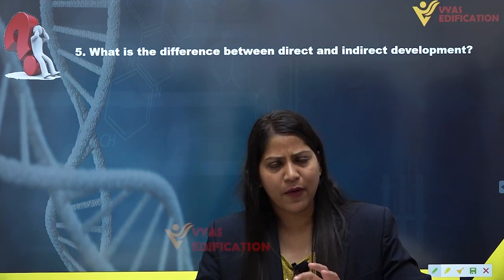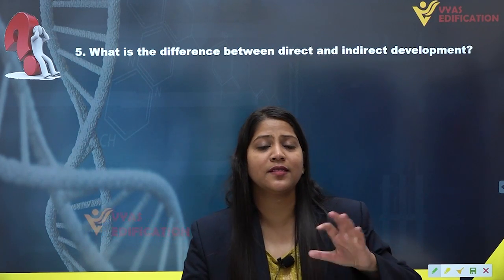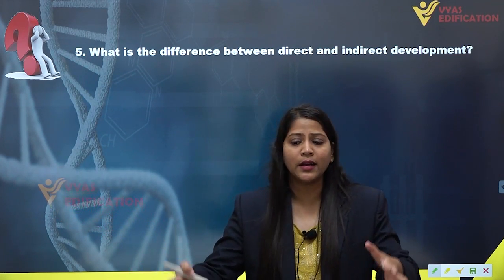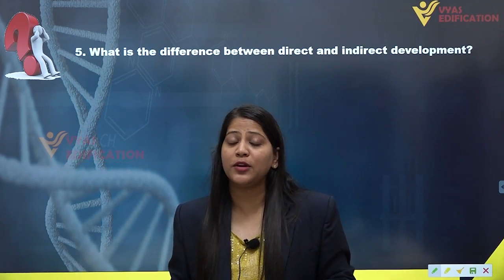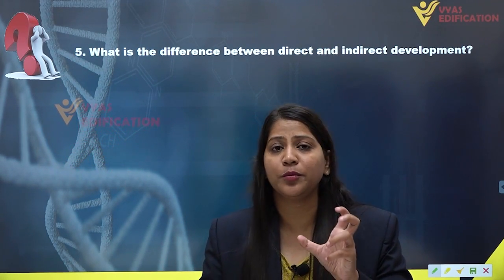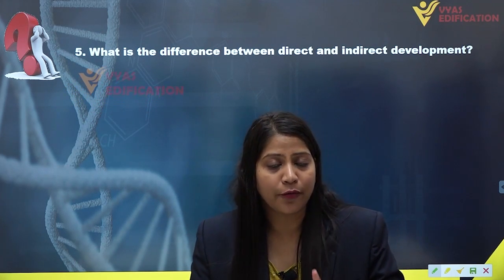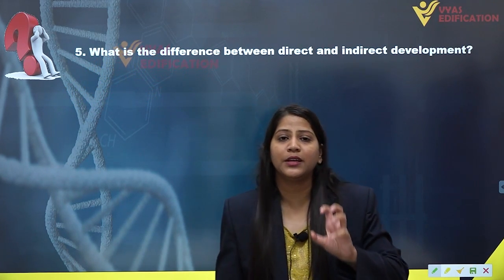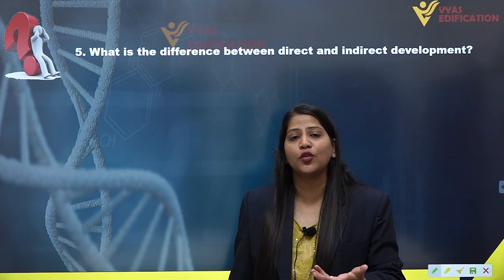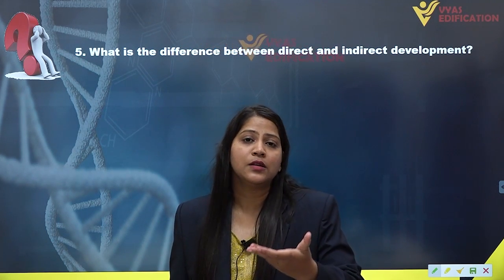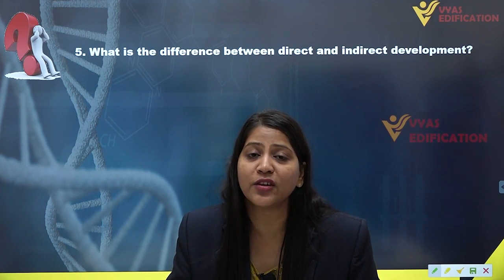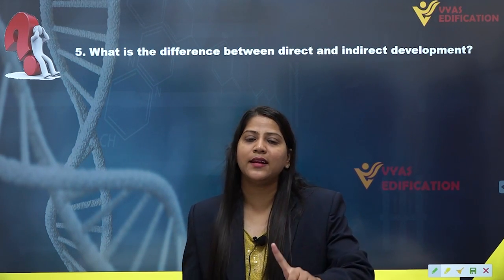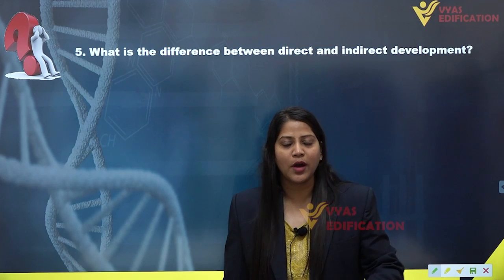young ones. What happens in the sexually reproducing organism? We know that gamete formation takes place. After the formation of gametes, these gametes are going to be fertilized with each other. Now after the fertilization, we know that the production of a single-celled structure, which is diploid in nature, that is the zygote, is going to take place, and that zygote is going to transform into an embryo.